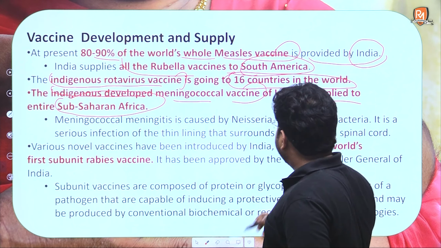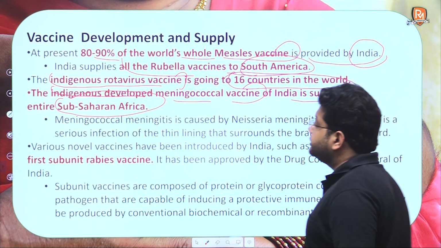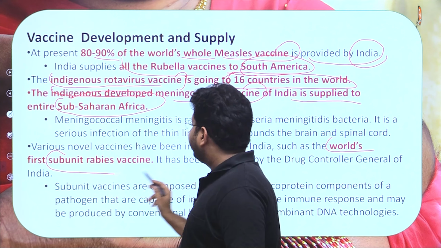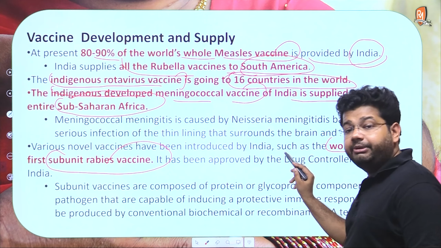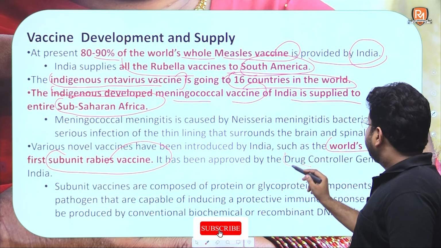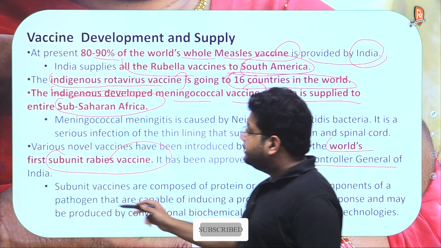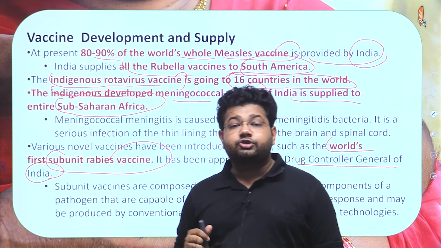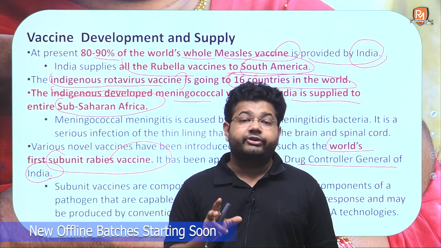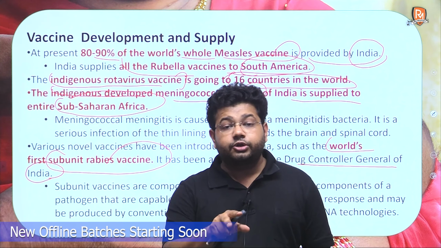Besides this, India has also been able to introduce the world's first subunit rabies vaccine, and this has today been approved by the Drug Controller General of India. This is the authority which approves every vaccine that has to be administered to the people.